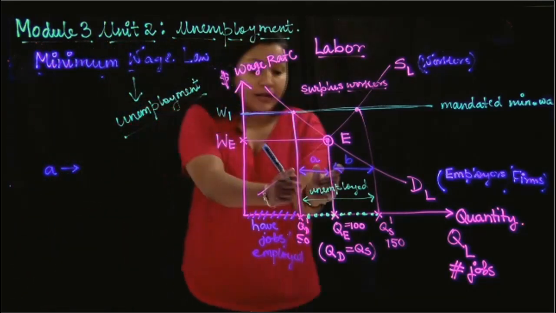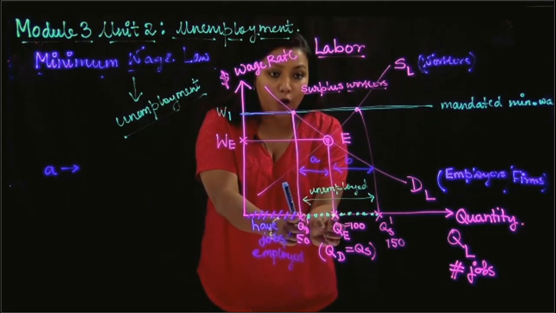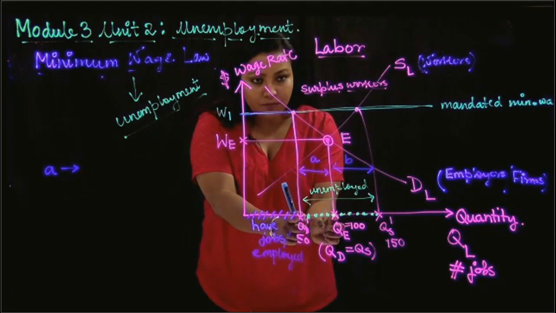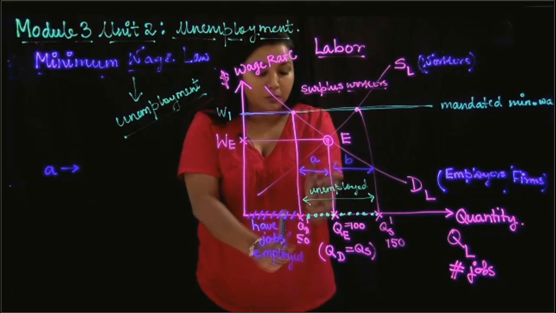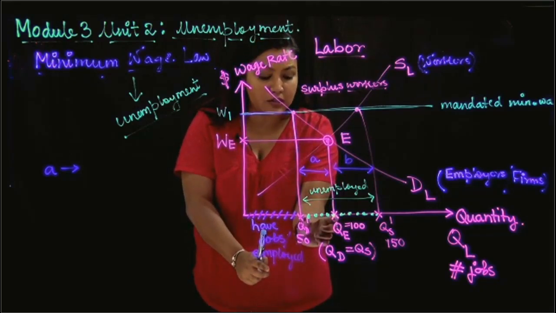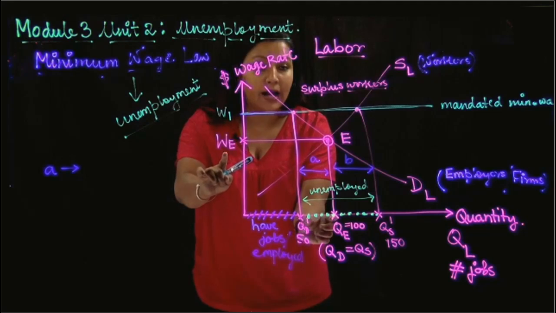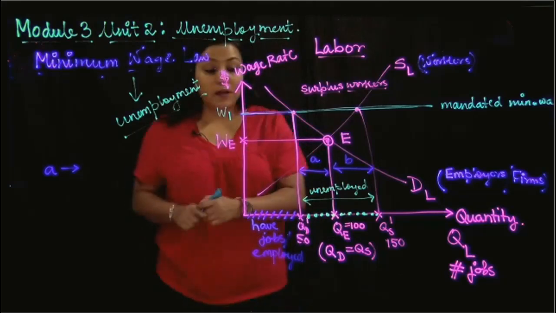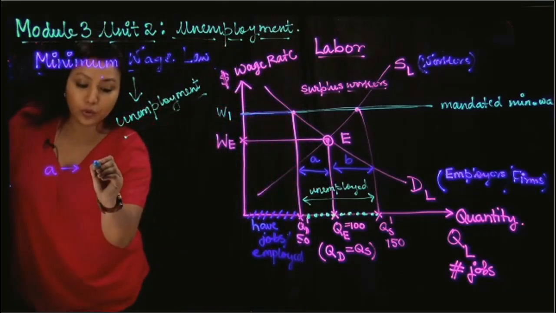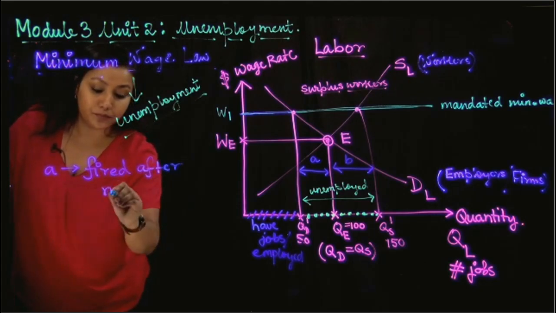Please note, part A are these workers who were originally employed when there was no minimum wage, and these workers have basically lost their jobs after the minimum wage. Please note, they were included in QE. These 50 workers, 100 minus 50, had jobs before the minimum wage. At wage WE, they had jobs, but when the wage increased to W1, they just lost their jobs. So segment A is showing you the workers who are fired after minimum wage.